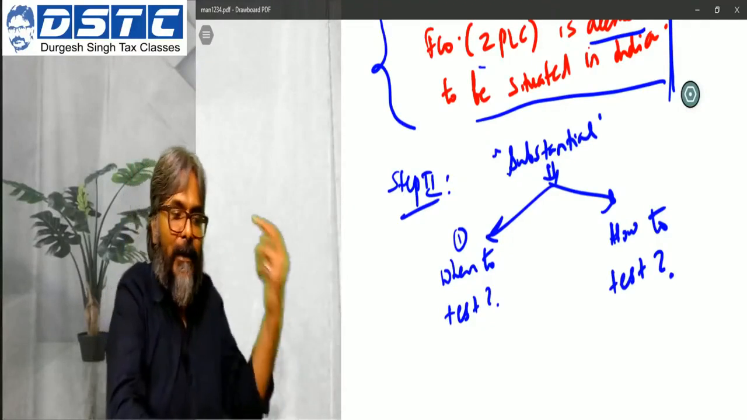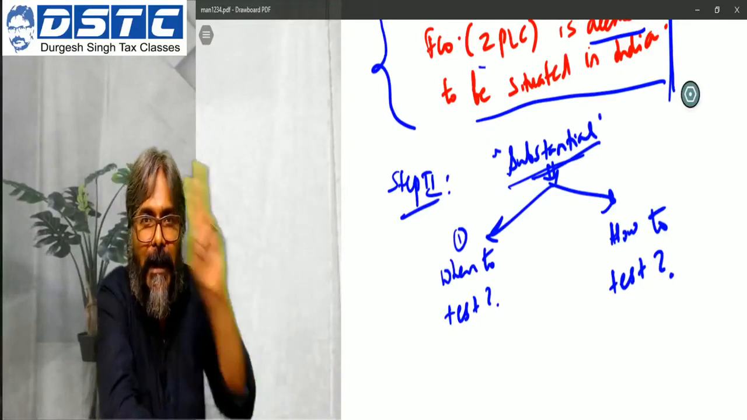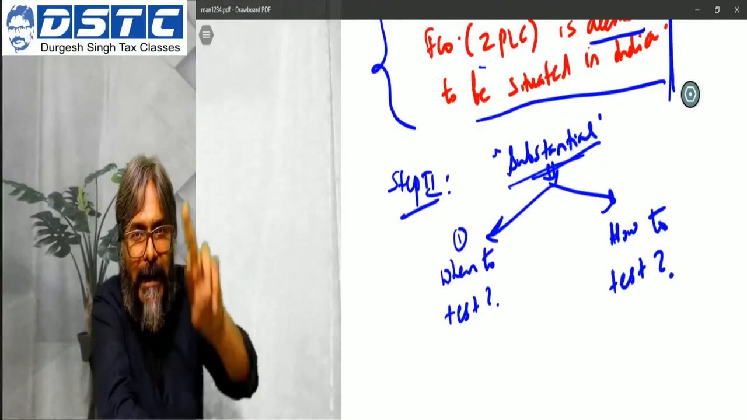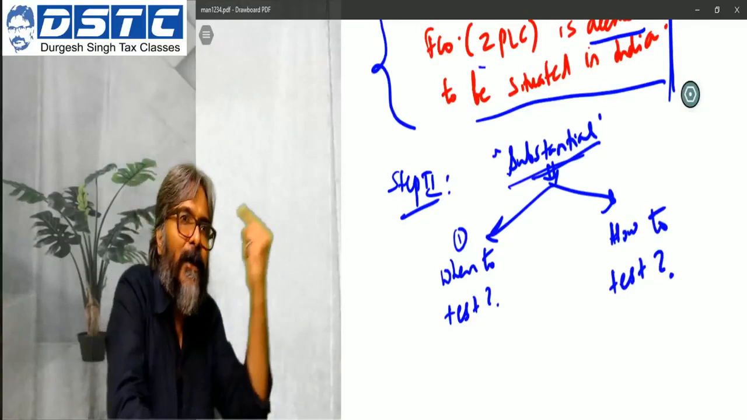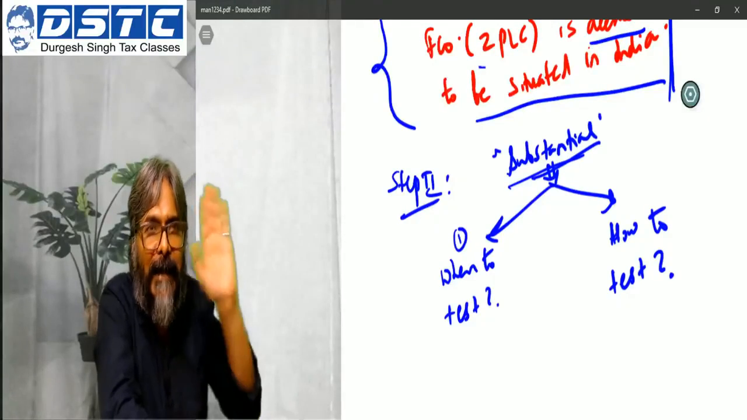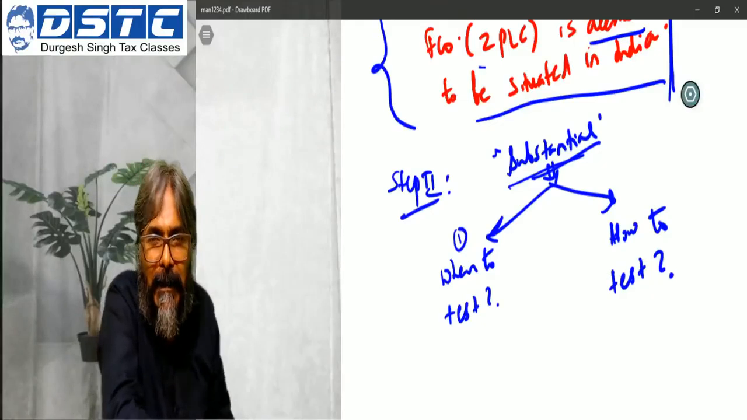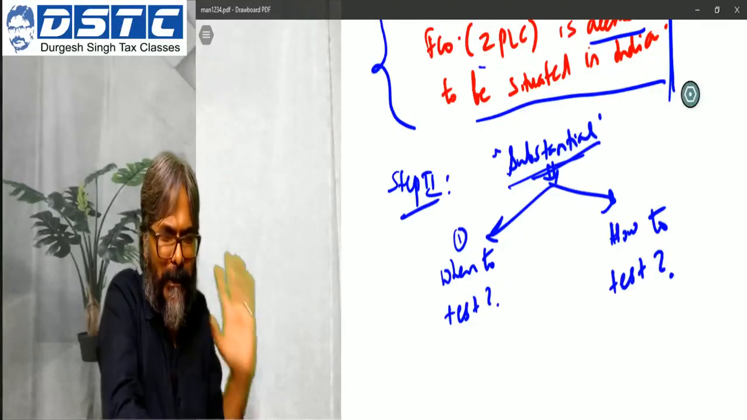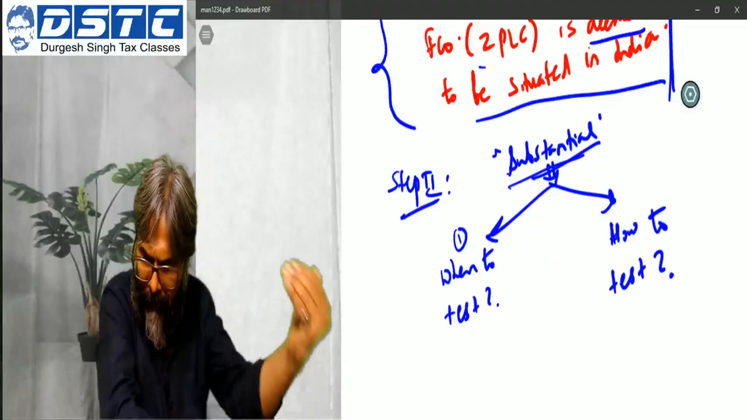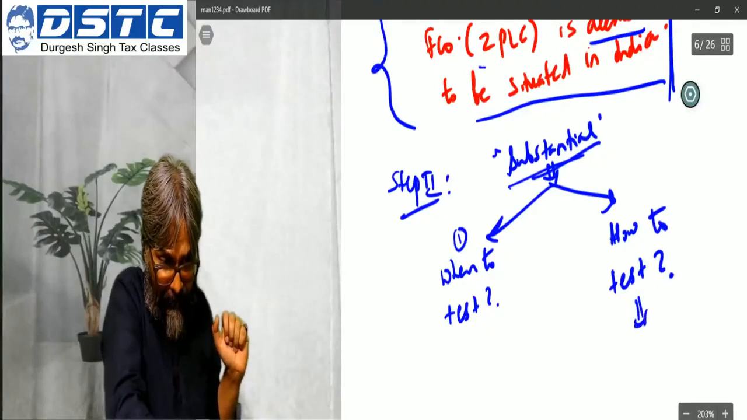So which date will you check the substantial condition? There are two dates. One is the last date of the accounting period preceding the date of transfer, and the second one is the date of transfer itself. So there are two dates from which we have to make a choice. That we will see. I think all of you are aware of the provision. We'll see on that. And how to test.